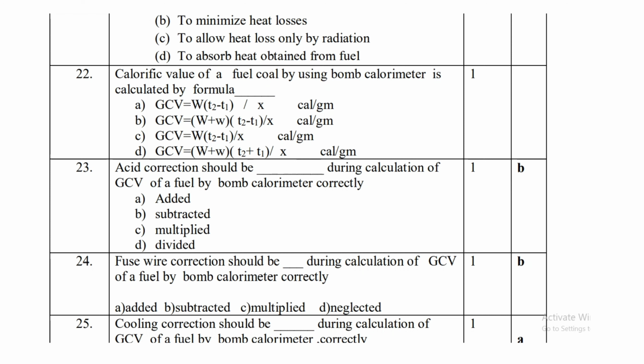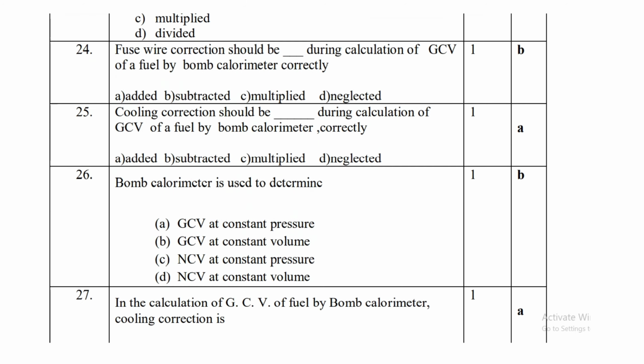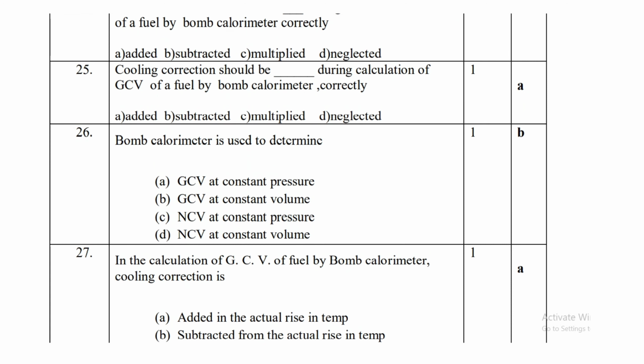Then fuse wire correction should be subtracted during the calculation of GCV of fuel by bomb calorimeter correctly. It should be also subtracted like acid correction. Then cooling correction should be added during calculation of GCV of a fuel by bomb calorimeter correctly. It should be added.